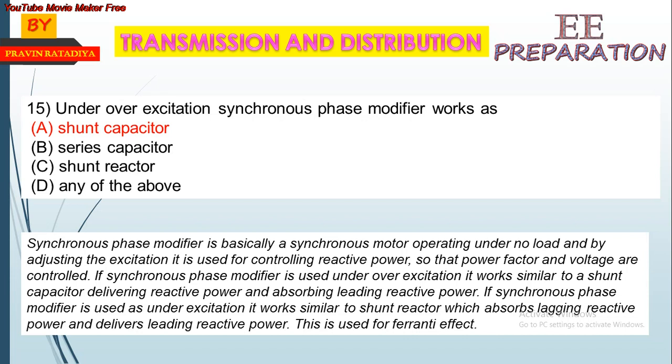A synchronous phase modifier used under overexcitation works similar to a shunt capacitor, delivering reactive power and absorbing leading reactive power. If a synchronous phase modifier is used under underexcitation, it works similar to a shunt reactor, which absorbs the lagging reactive power and delivers leading reactive power. This is used for compensating the Ferranti effect.